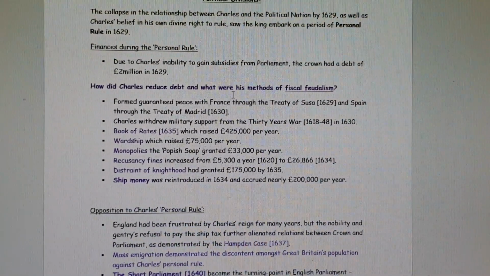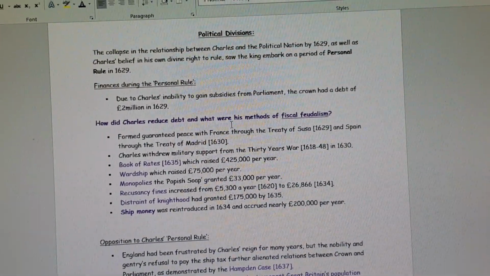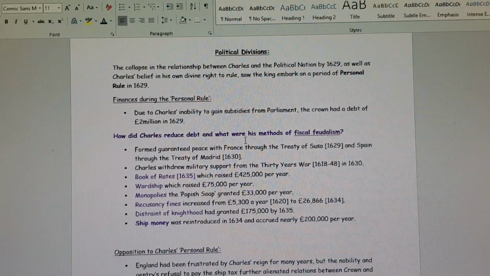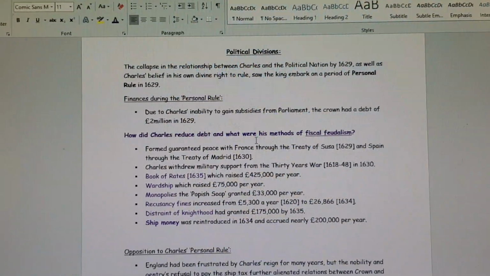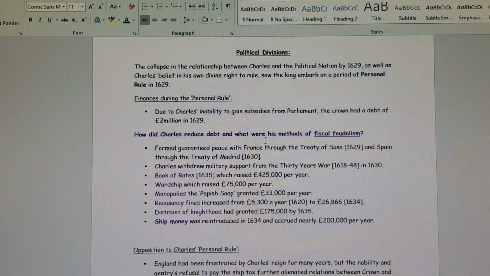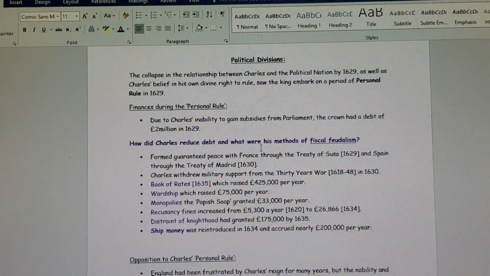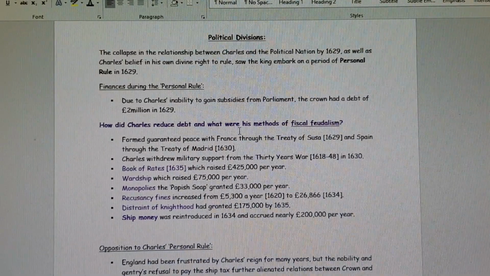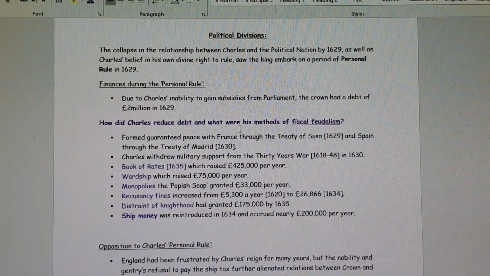Distraint of knighthood basically refers to the gentry. The gentry, as a recap, are those who are middle class workers, if you like, that own land and property, who are not nobles, but are fairly well-to-do individuals. So with the distraint of knighthood, anyone holding land with an income of £40 per year or more who had not received a knighthood by Charles himself would be fined. And this was again trying to demonstrate his wealth and importance over the nobility. And this granted him £175,000 by 1635.